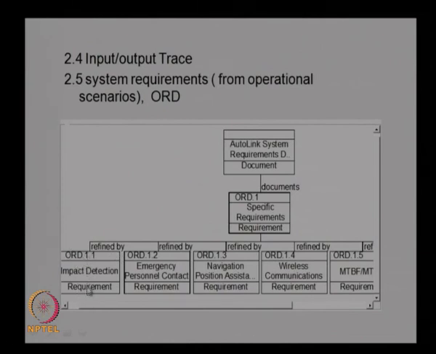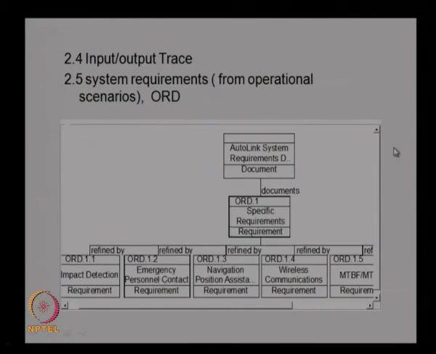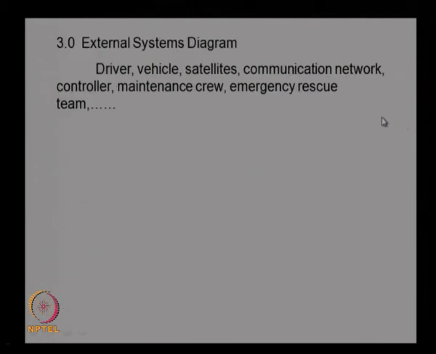So, we will write down those requirements related to impact detection. Sub requirements will be written down over here, and all these will be documented properly, which becomes the basic document for the design, the originating requirements document. Once we have the originating requirements document, we can go for the external system diagram.